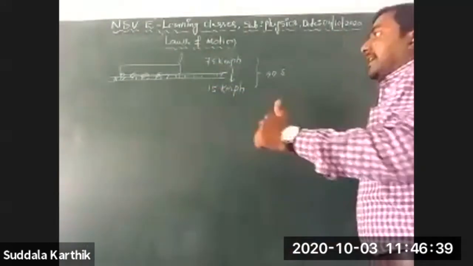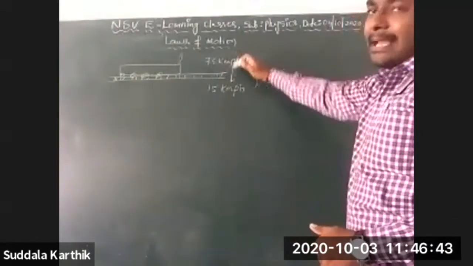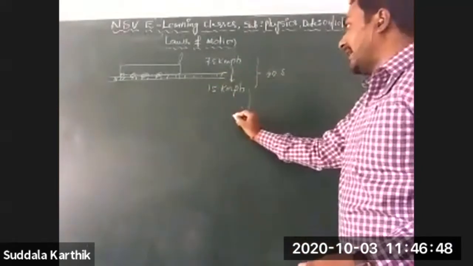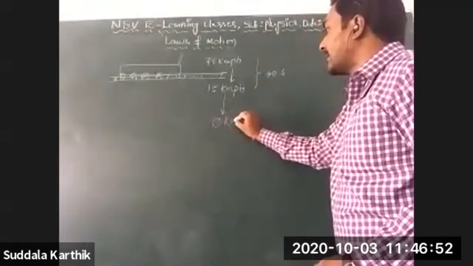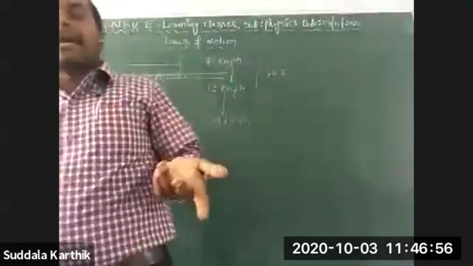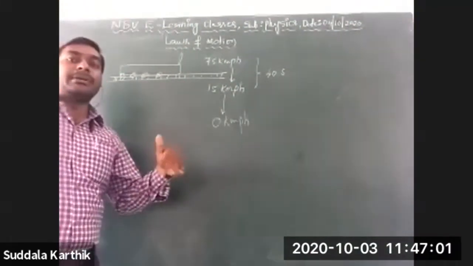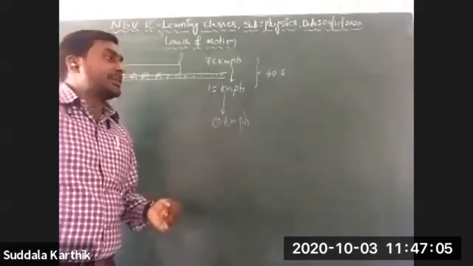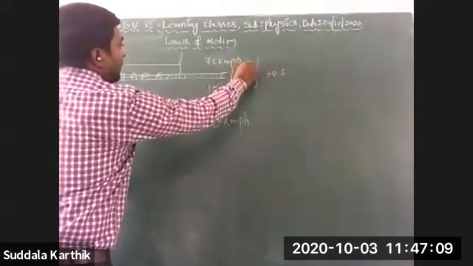Then after, at what time? After this, it is moving at the same rate. After this, at what time is it going to be at rest? That is, it reaches 0 kmph. After how much time does it reach 0 kmph, that is, come to rest? That is the question, Nana. For that purpose, we use the same rate, Nana.